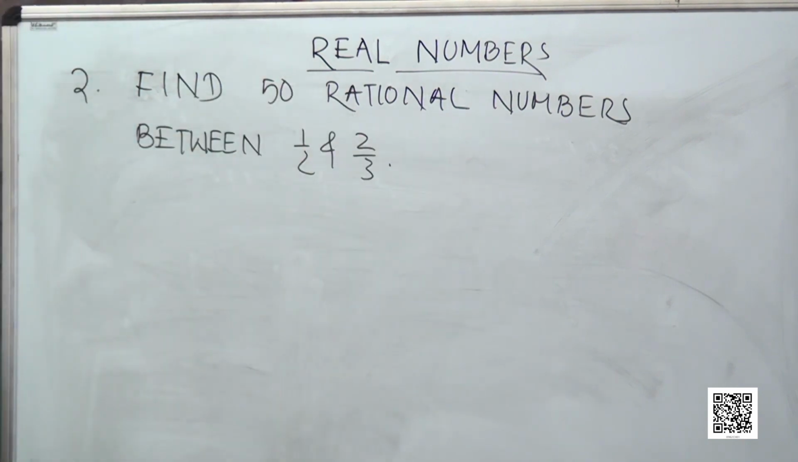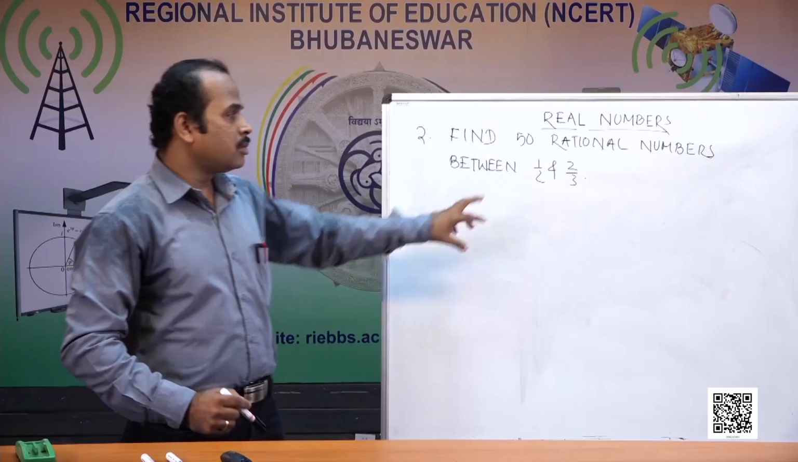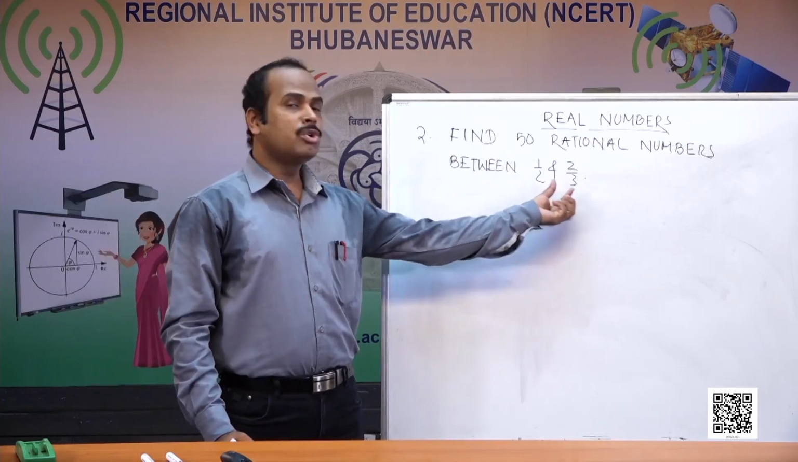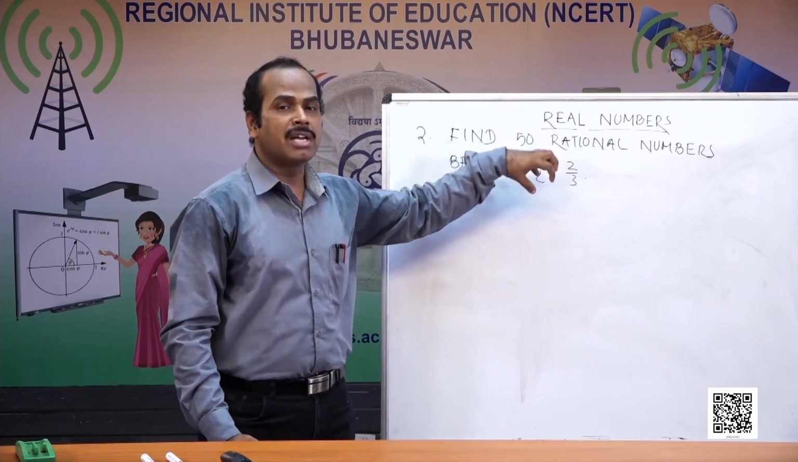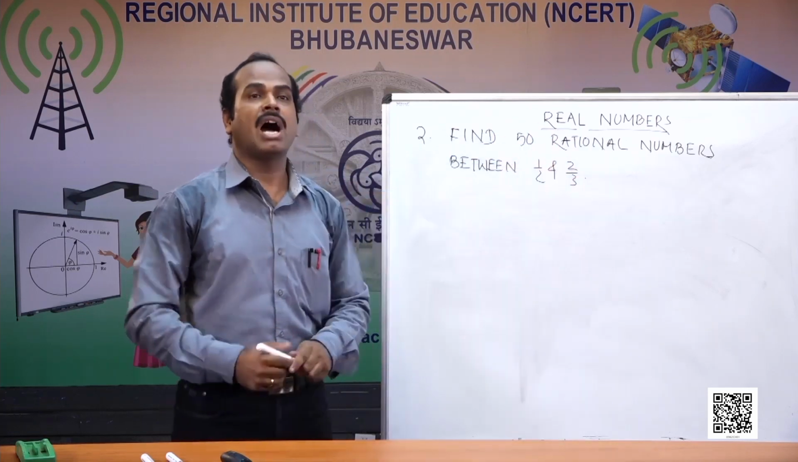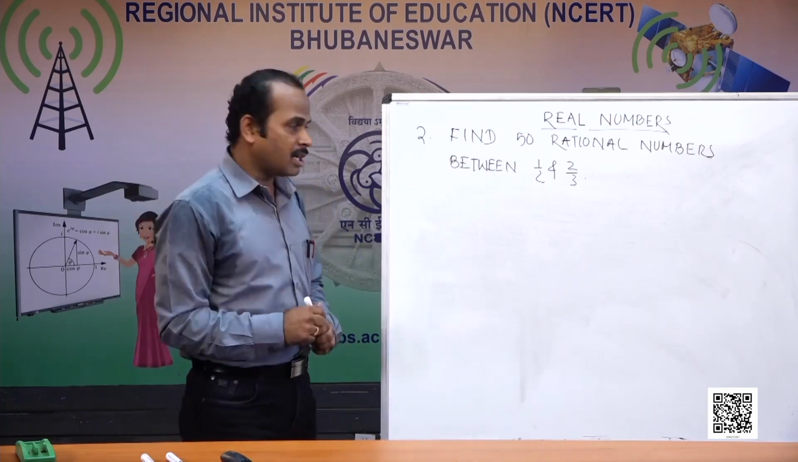Suppose there are two numbers, 1 by 2 and 2 by 3, given. 1 by 2 is a rational number, and 2 by 3 is another rational number. So there are two rational numbers. I have to find 50 rational numbers between 1 by 2 and 2 by 3. How is it to be done? So let us learn now.